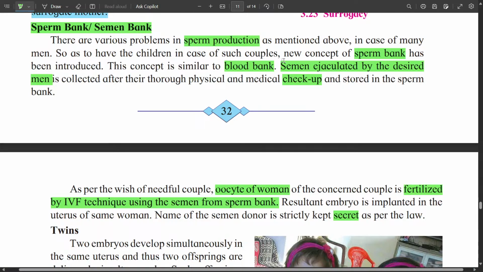Surrogacy means implantation of the zygote in the uterus of some other woman, and sperm bank, that means using the sperms from the sperm bank and fertilizing the oocyte of the woman by IVF technique.